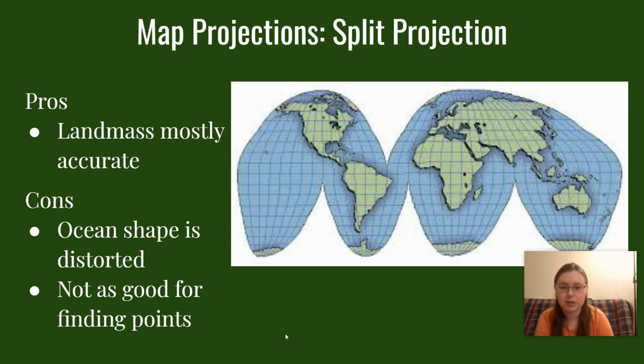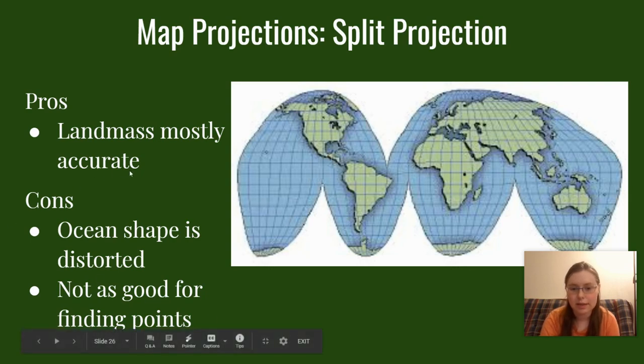And then you have the split projection. The pro of a split projection map is that your landmass is mostly accurate. Again, you can't be 100% accurate unless you have a globe in that spherical shape, like the actual Earth is, right? So in your split projection, you can see your land masses are pretty accurate.